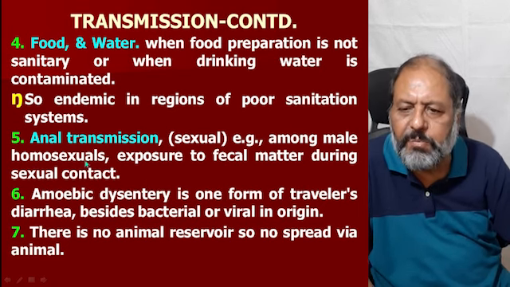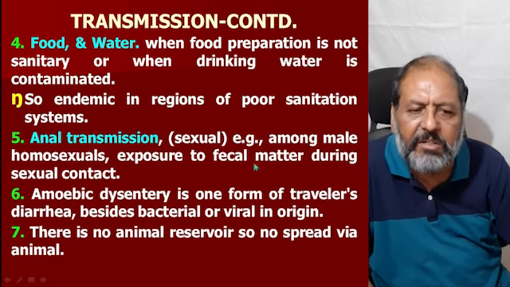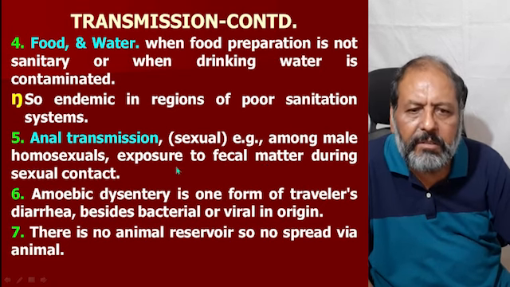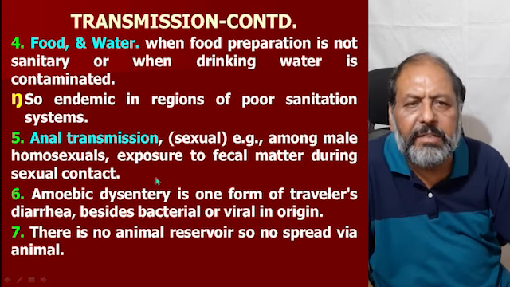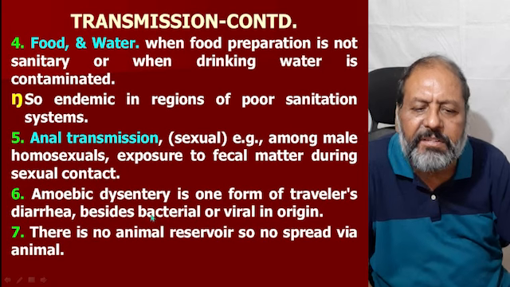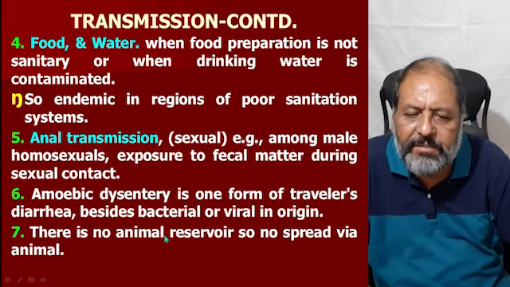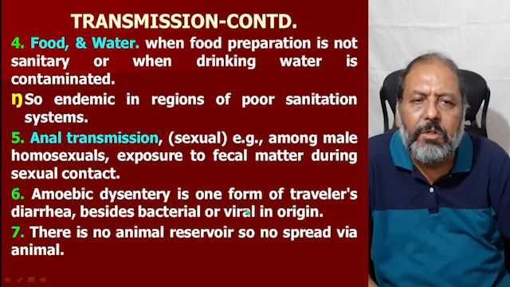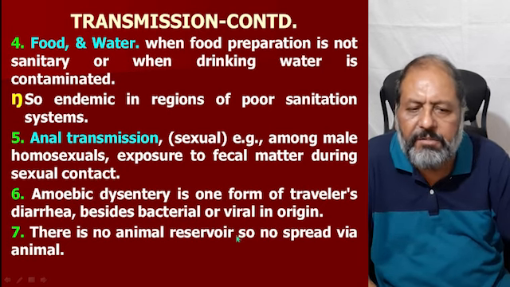Number five is anal transmission, also called sexual transmission, that is seen among male homosexuals, those who are exposed to fecal matter during sexual contact. Number six is that amoebic dysentery is one form of traveler's diarrhea, besides bacterial or viral. Travelers go to endemic areas, and they may by chance